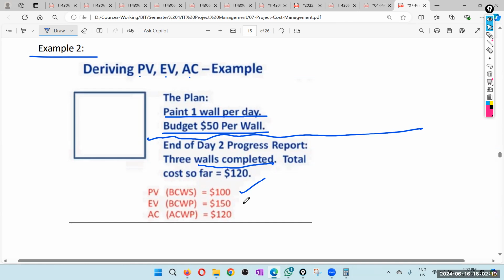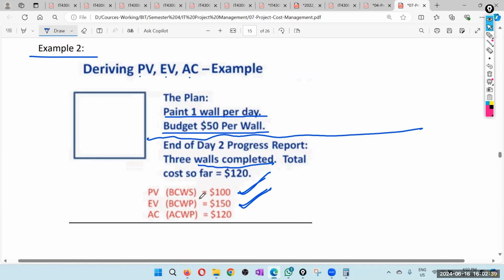But what is the earned value? We have done 3 walls. So therefore, we have done $150 worth of work. We planned to do $100 worth of work at the end of the second day, but we have done $150 worth of work by the end of the second day.